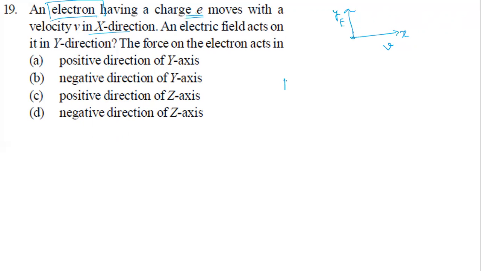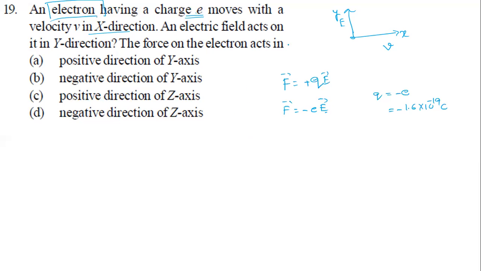What is the formula for force? Force equals q times E. Actually, it is plus q into E, but since there is an electron, it will become minus e, right? The charge of an electron is negative, minus 1.6 into 10 power minus 19 coulomb. So the force will become minus e into capital E. So what is the negative indicating now? The negative sign is telling us that force and electric field are in opposite directions.